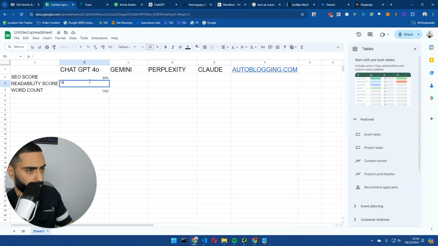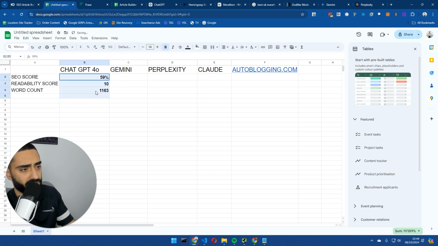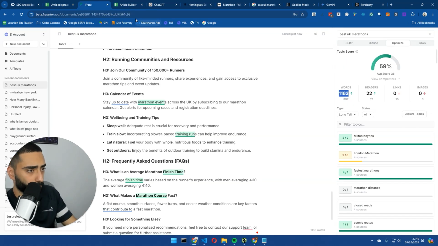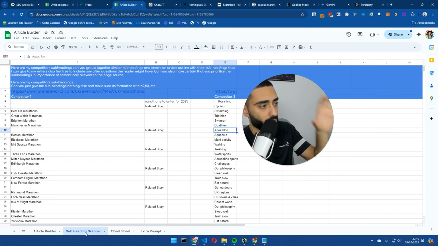I'll also make this font a little bit bigger so you guys can actually see. So that's the score for ChatGPT 4.0. Now, one thing that I want to make certain of is that we're using these prompts individually every single time, so it is an actual fair test.